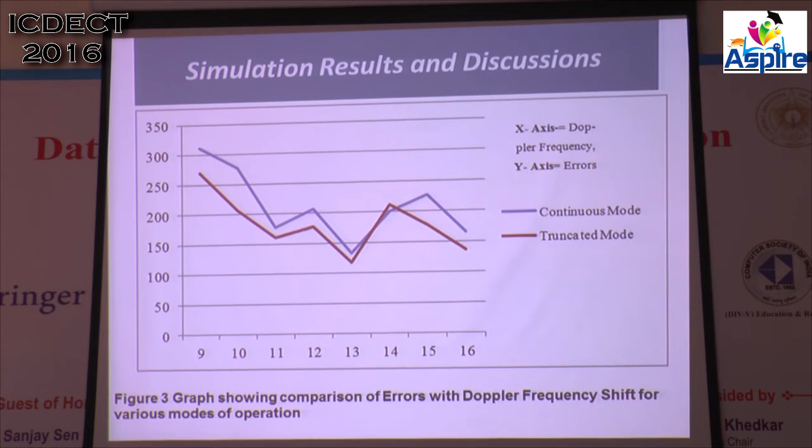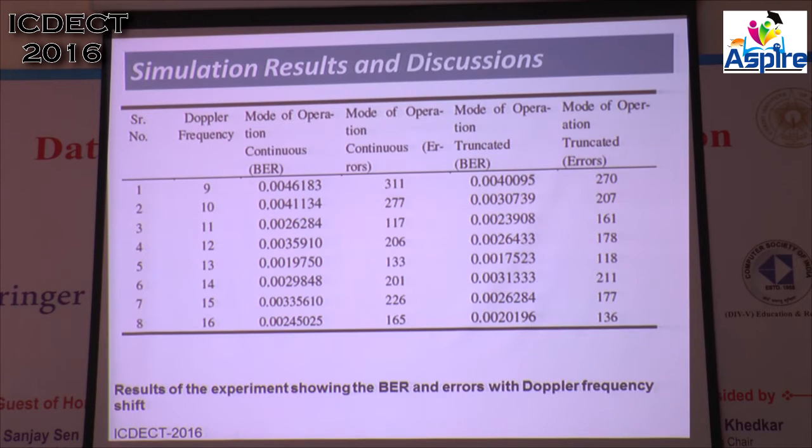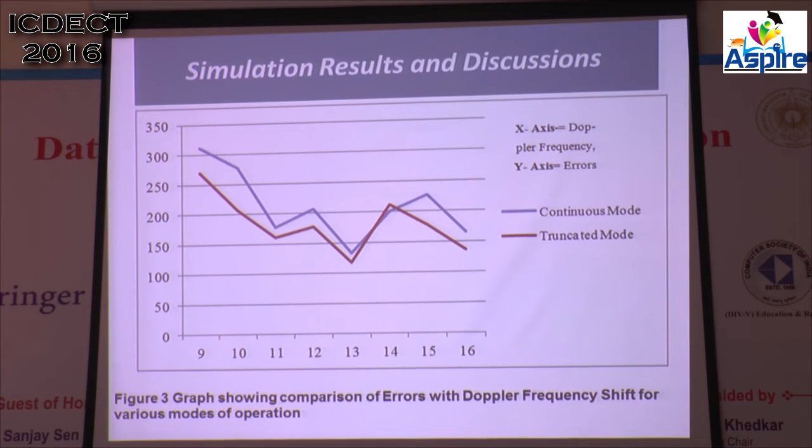Is that Doppler frequency or Doppler frequency shift? Doppler frequency shift, delta of frequency. Yes, that's right. It is a delta, Doppler frequency shift, sir, not Doppler frequency. And this simulated result shows that if you look at 9 Hz of Doppler frequency shift, you will find that the error rate is larger.